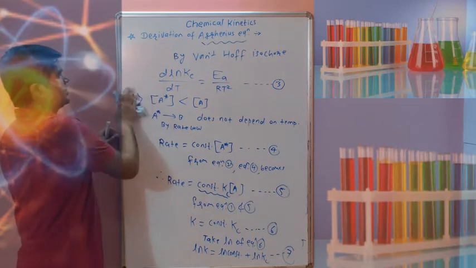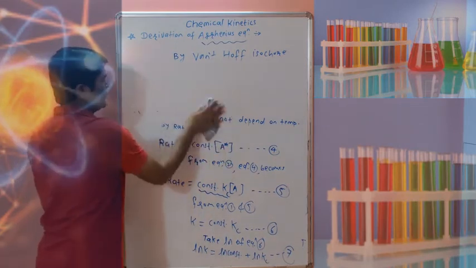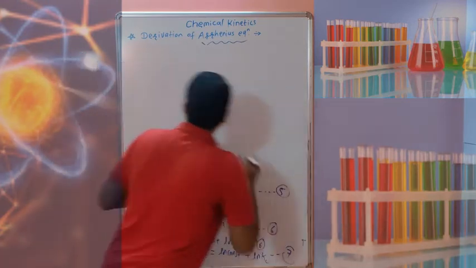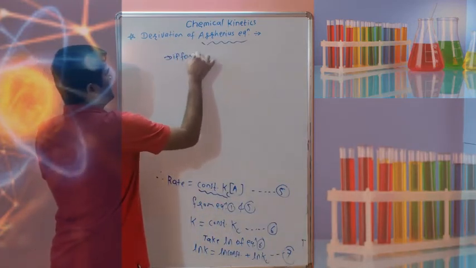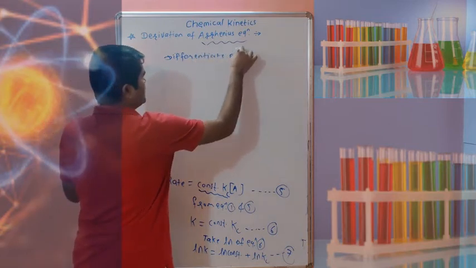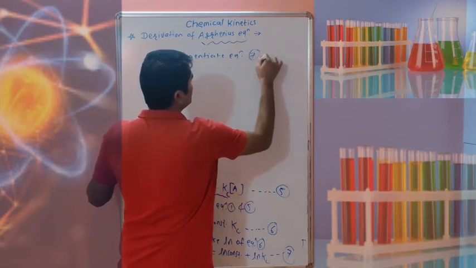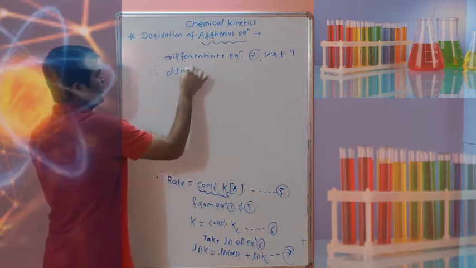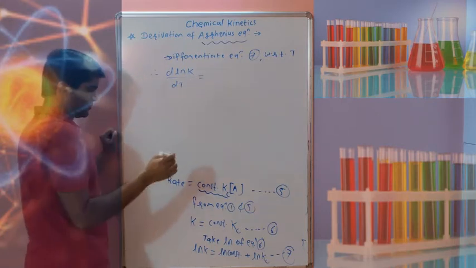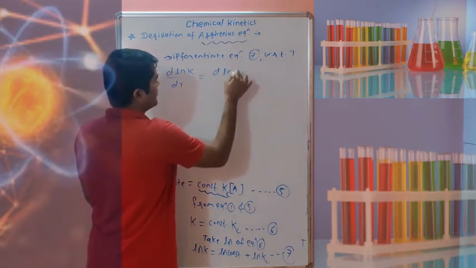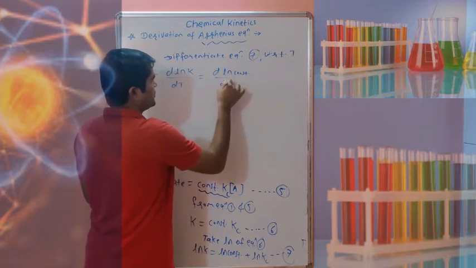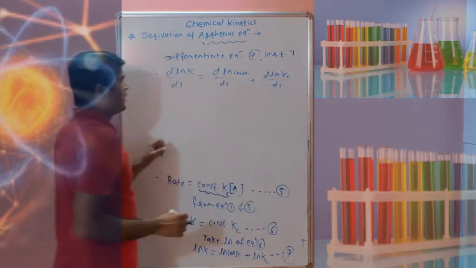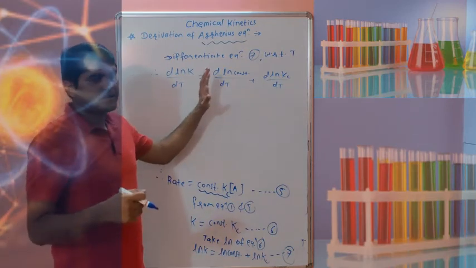Now this equation 7 we will differentiate with respect to T. So remember all these equations and go ahead. So d ln k with respect to dT is equal to the derivative of ln of constant with respect to temperature plus d ln Kc with respect to T. Now we know that the derivative of a constant is 0.